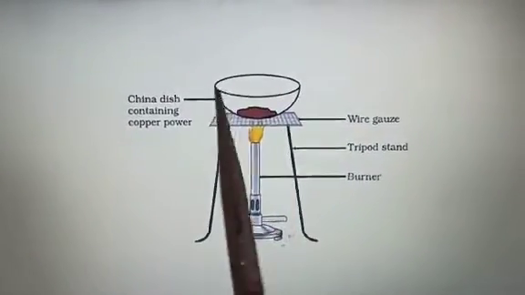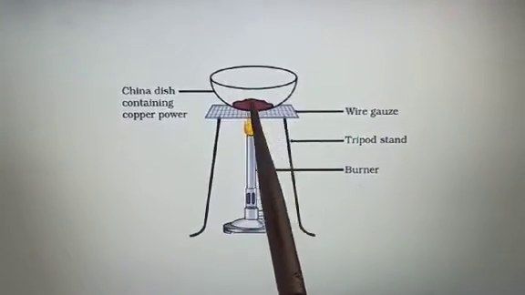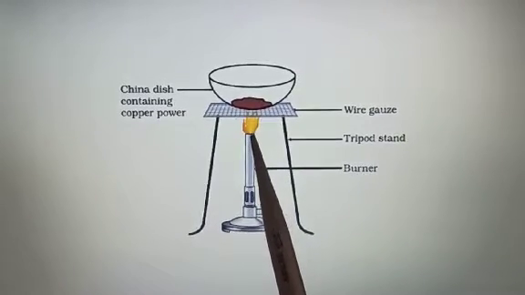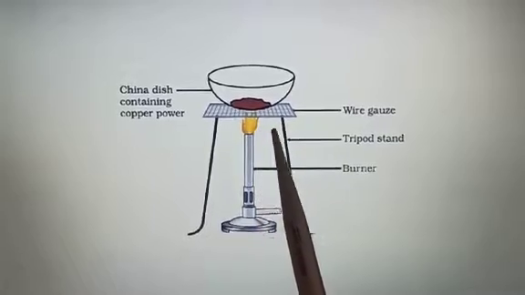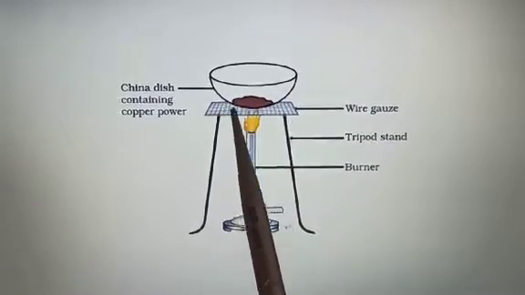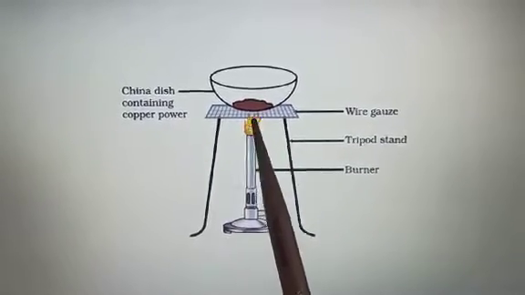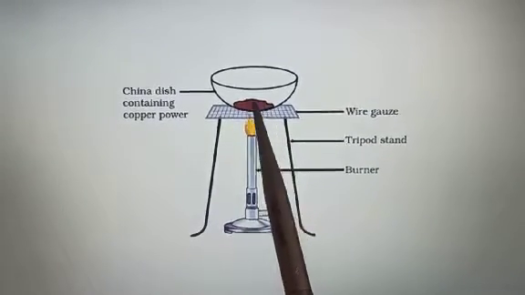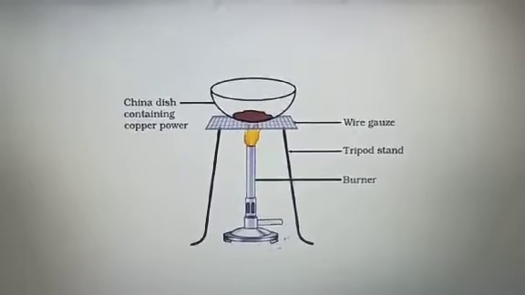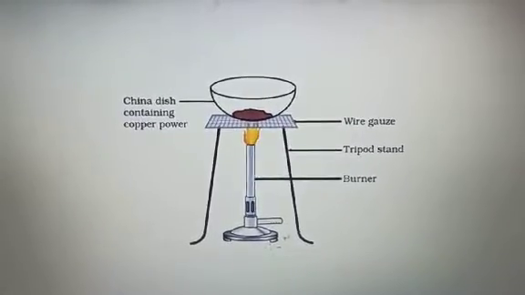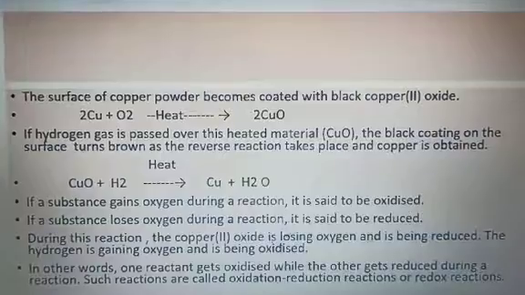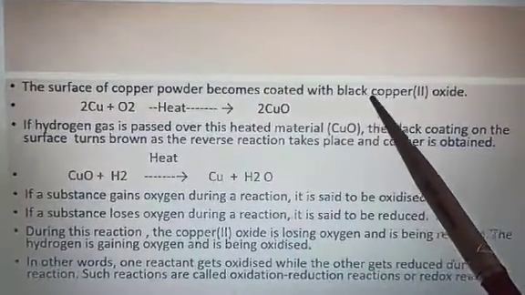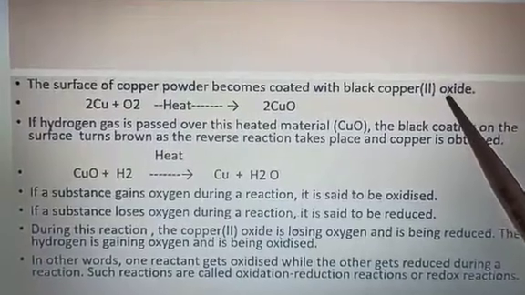See this activity. In a china dish, we have taken this copper powder, and this copper powder is heated through this flame of the burner, and it is kept on this tripod stand on this wire gauze. You can see that there is a black coating, though copper powder is brown in color, but after heating you can find a black coating, and this black coating is because of the formation of copper oxide. The surface of copper powder becomes coated with black copper 2 oxide.